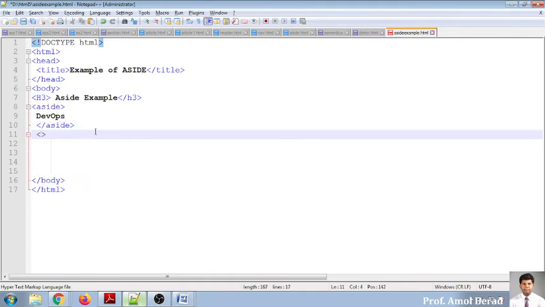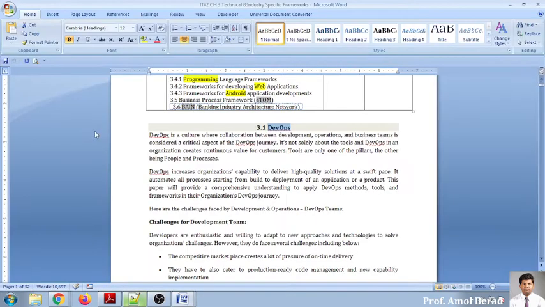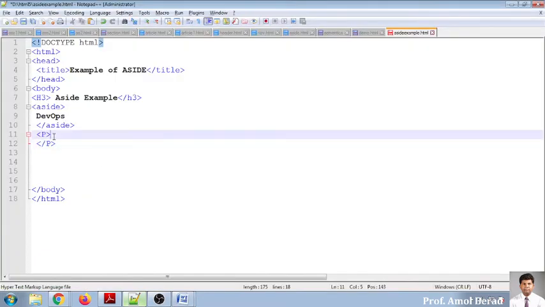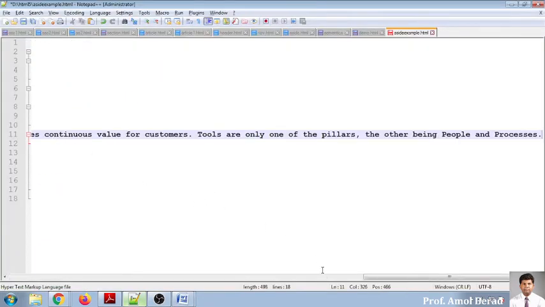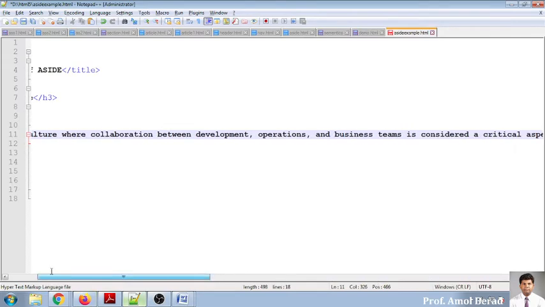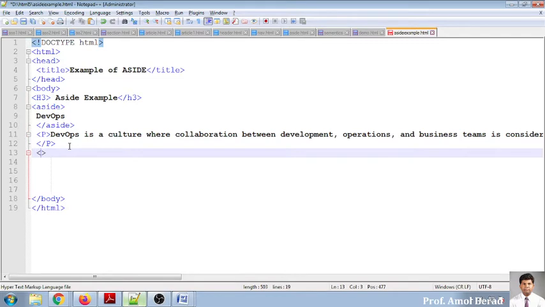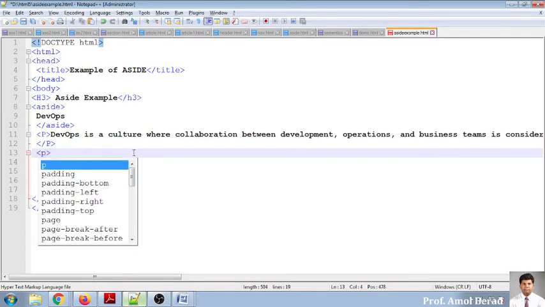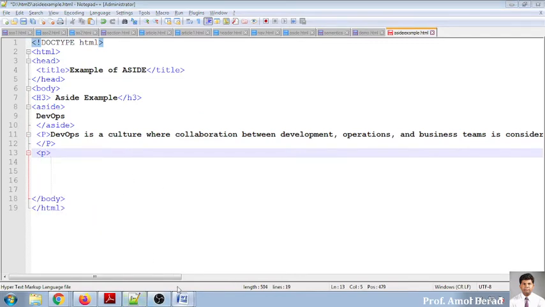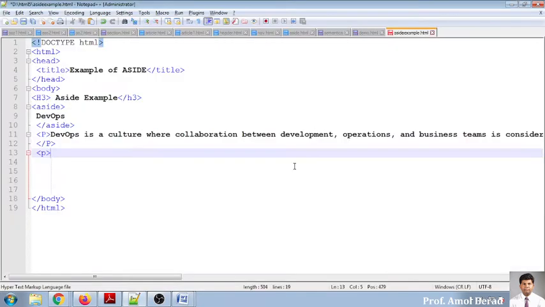Okay. And then I am writing some paragraph over here. Some theory I want to write into this one. So what exactly is DevOps? So I am copying this first paragraph. So this is my first paragraph. So I am putting it over here. Okay. So I pasted the text content over there. And second paragraph, I want to write something over here. So p tag, and I'm copying this from another browser opening.